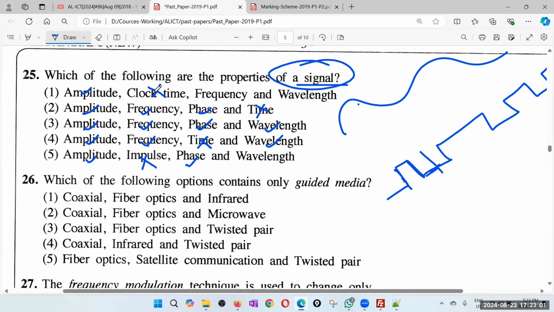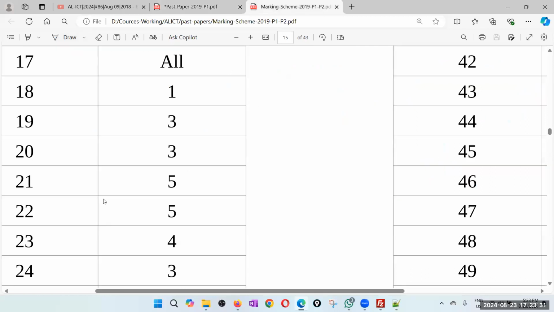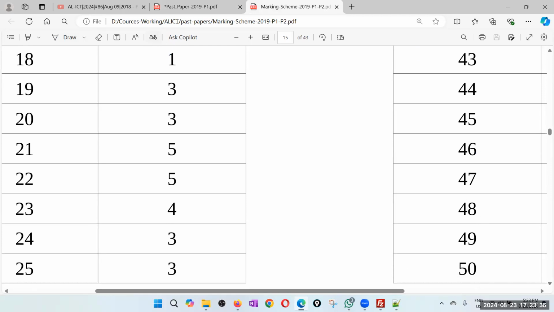So here clock time is there, frequency and wavelength is okay. So therefore I'll go for the third one, because that is pretty much no debate. Amplitude, frequency, phase, and wavelength. Those are the basic properties that we discussed in the very first day when we discussed computer networks, physical layer properties, waves. At 25, I'll go for 3. Yes, the answer is the third one.